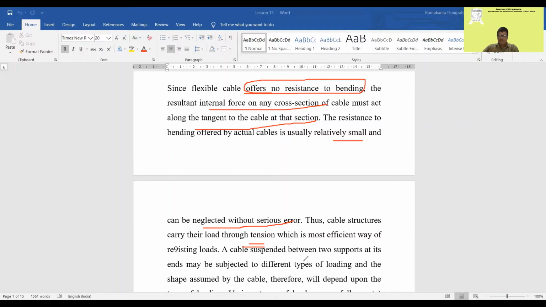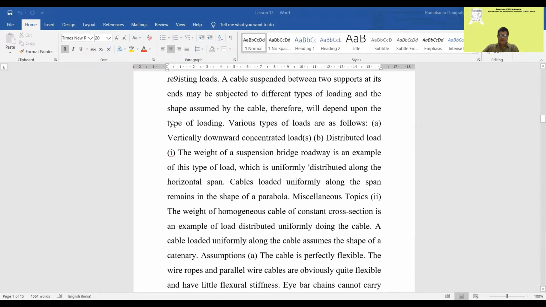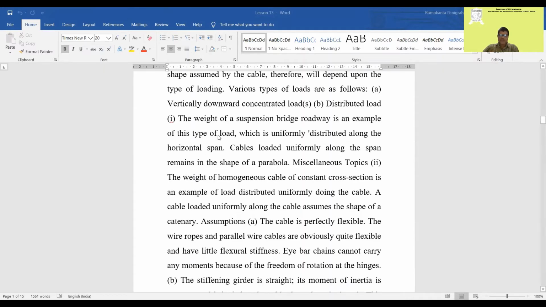A cable suspended between two supports at its ends may be subject to different types of loading, and the shape assumed by the cable will depend upon the loadings. The shape assumed by the cable therefore will depend upon the type of loading that we have discussed. There are various types of load as follows.